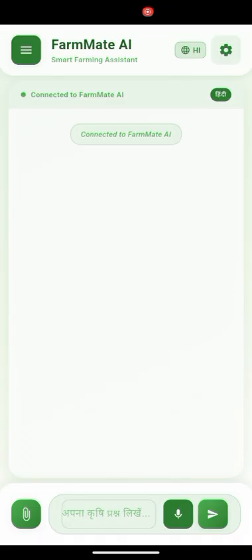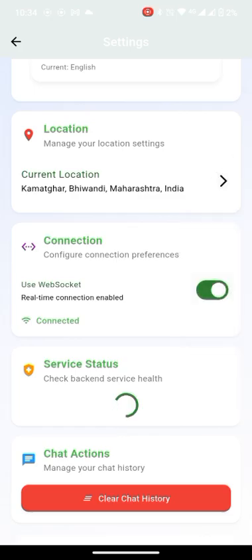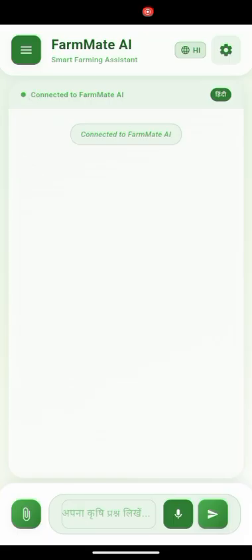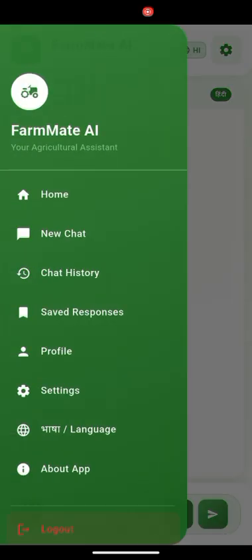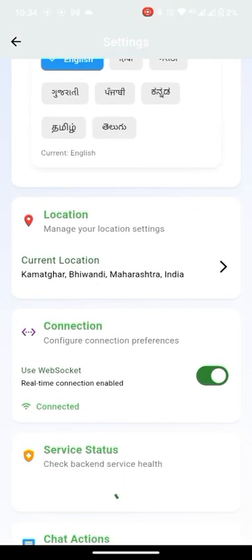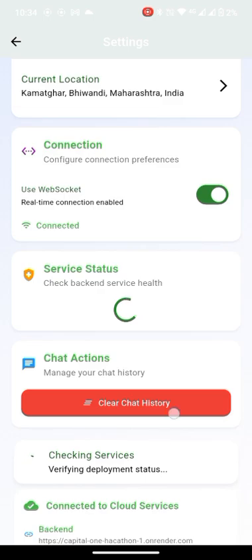So let me give a demo of our app. So here you can see this is our Android application, and it shows connected. But to cross-check, we can go to settings and check the server services status and other things.